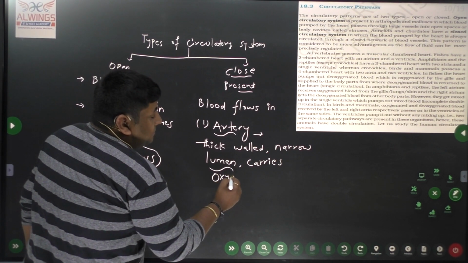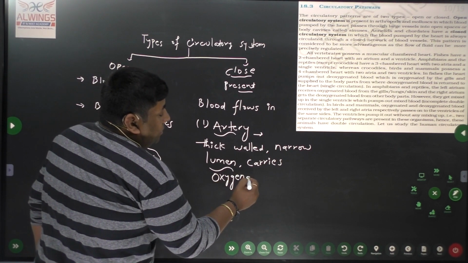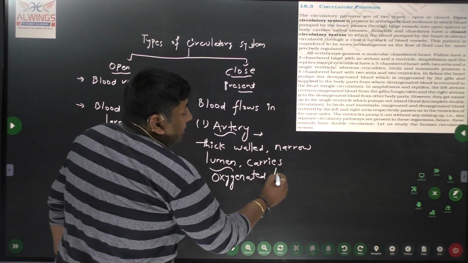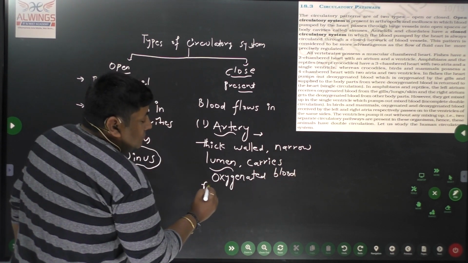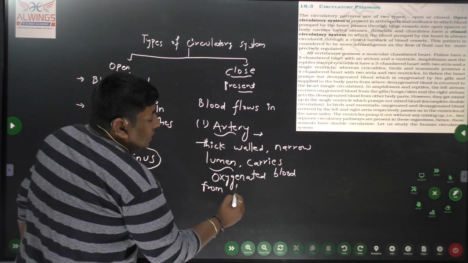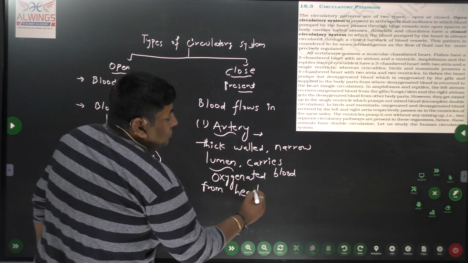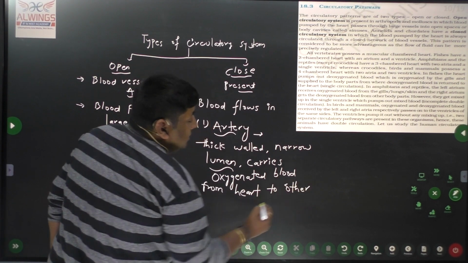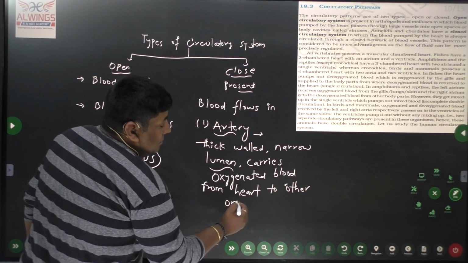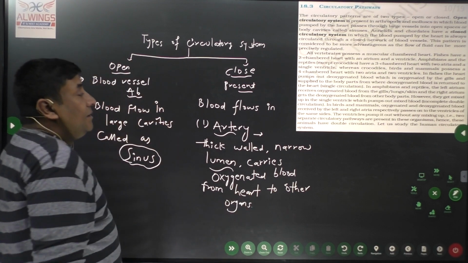oxygenated blood, that means blood with hemoglobin, from the heart to other organs. Okay, so that is the artery.